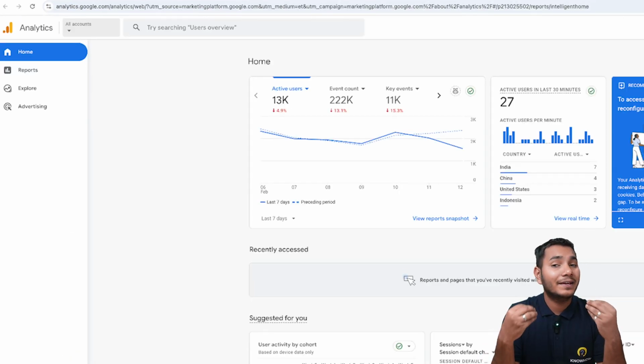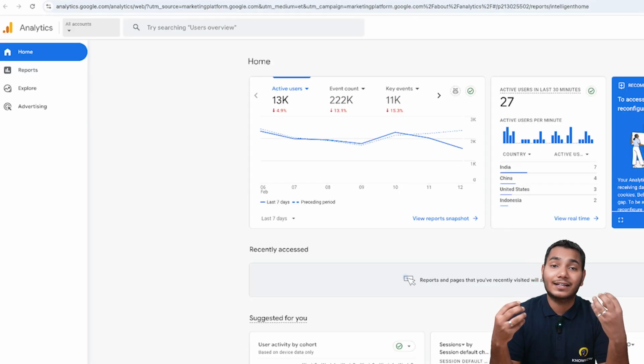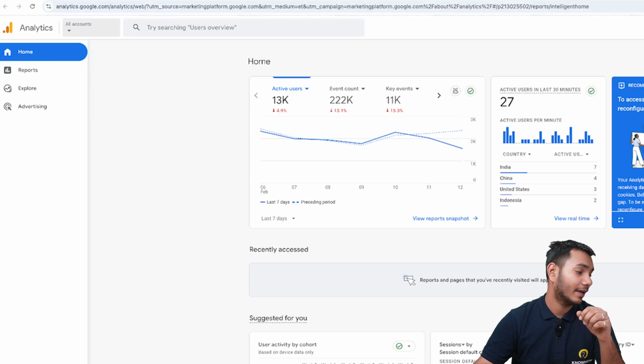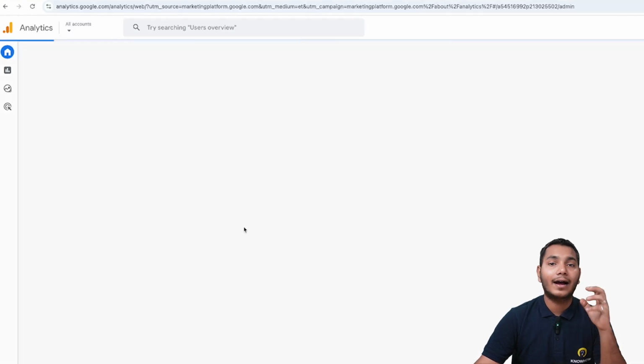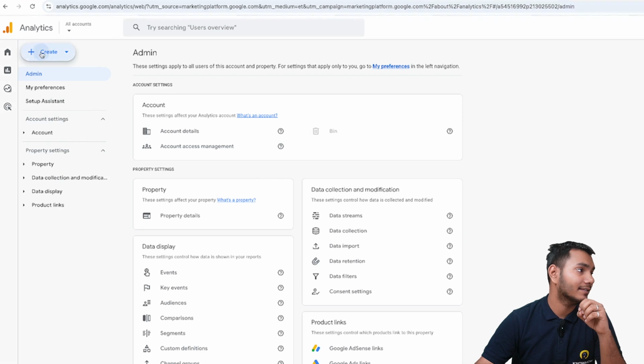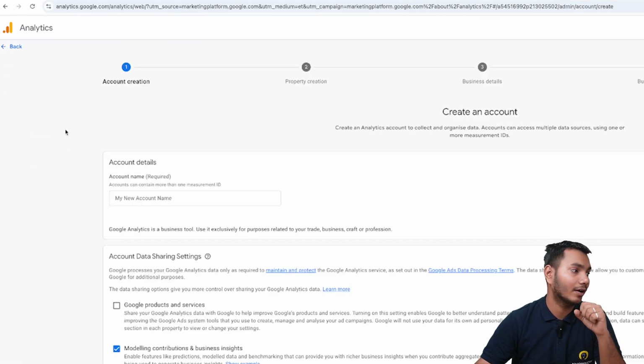Okay, so now we'll make a new account on Google Analytics as well, so that you can understand how to do this process from scratch. So I'll go on admin, I'll click on admin, and then I'll create a new account, right? I'll select here, create, and I'll click on account.